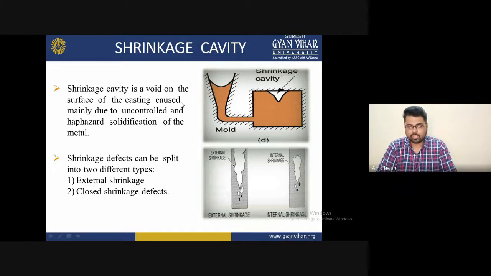The shrinkage defect can be split into two different types: internal shrinkage and external shrinkage.